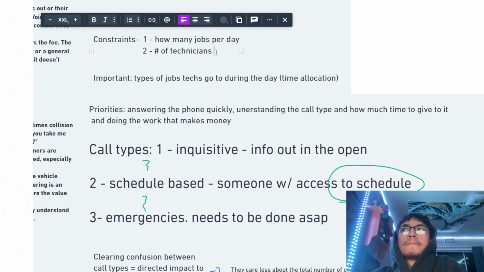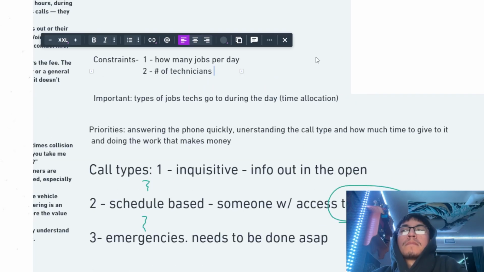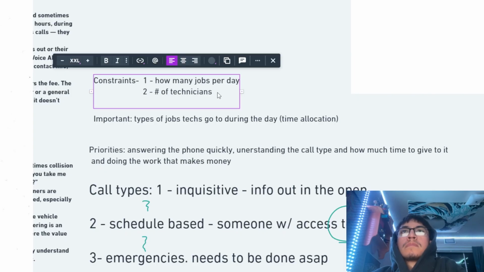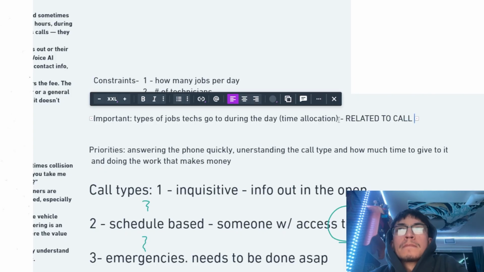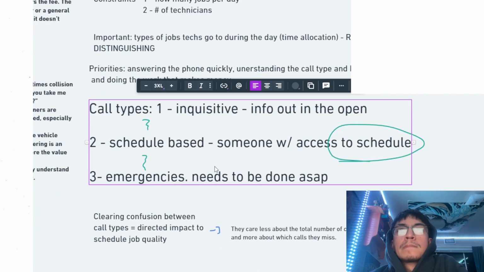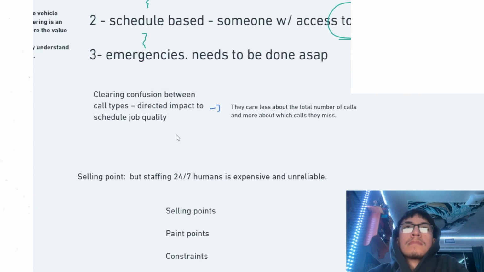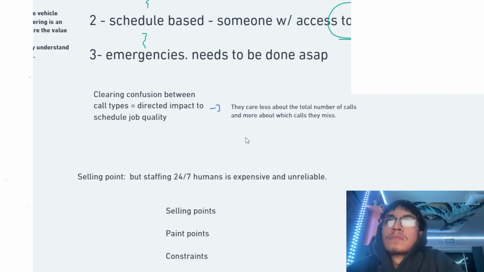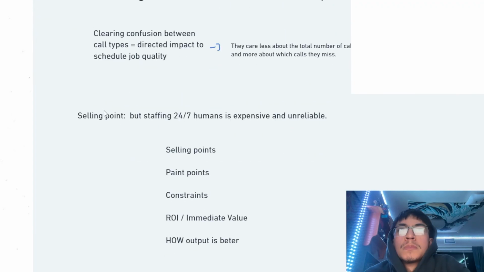The call type showed up a few times. Let's just revisit these notes and see if we can make any changes. How many jobs per day, the number of technicians. I'm going to say related to call type. Distinguishing, answering the phone quickly, understanding call type and how much time to give to it and doing the work that makes money. Call types: inquisitive, schedule based, emergencies. Clearing the confusion between the call types has a direct impact on their schedule and job quality, meaning they care less about the total number of calls, more about what kind of calls are being missed or are happening.